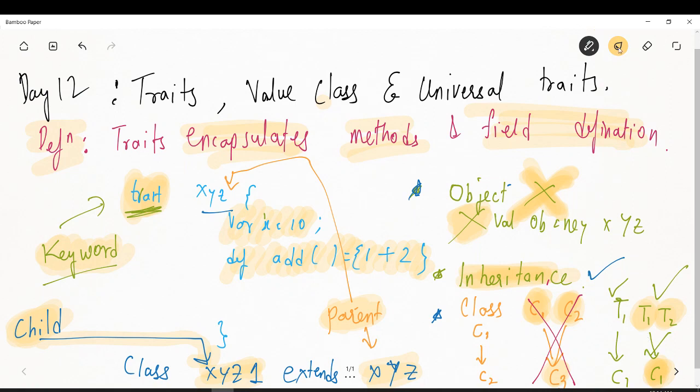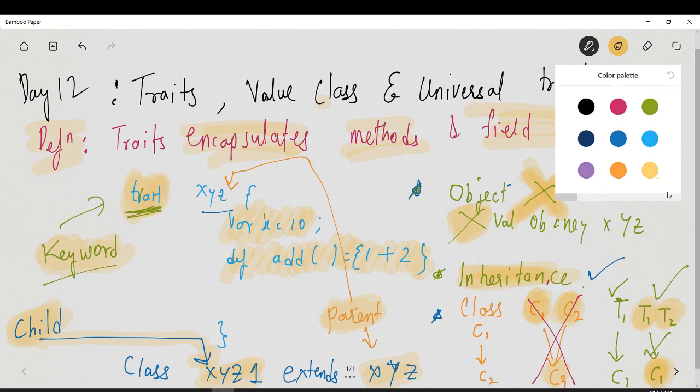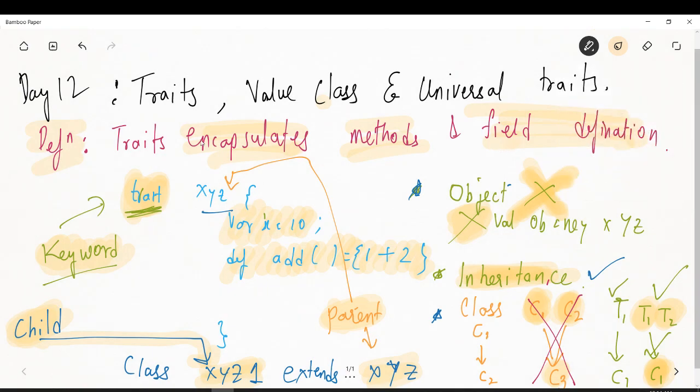Let us revise one more time. I will ask questions and you try to answer. What is the definition of trait? It encapsulates method and field definitions, meaning it will have field definitions and methods inside it. What is this XYZ1?